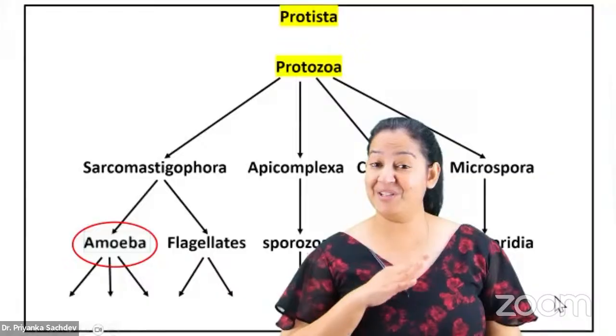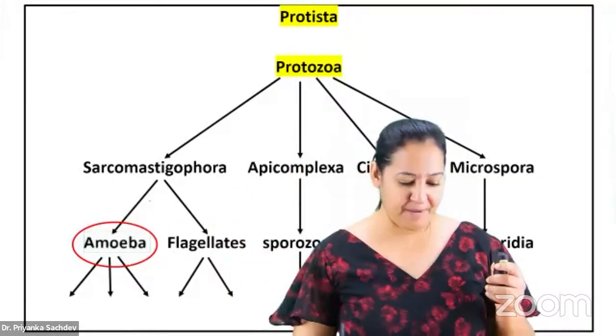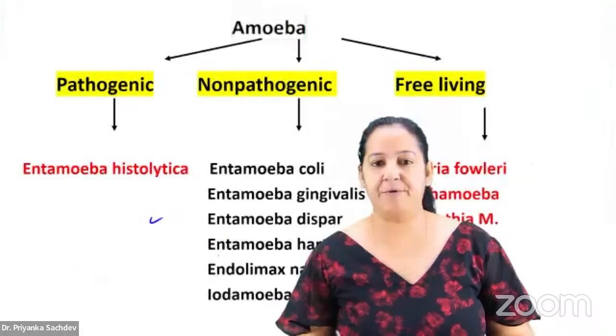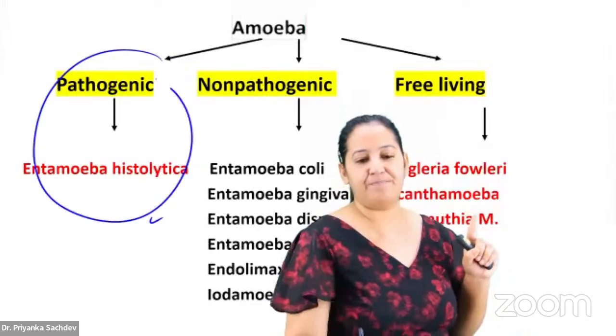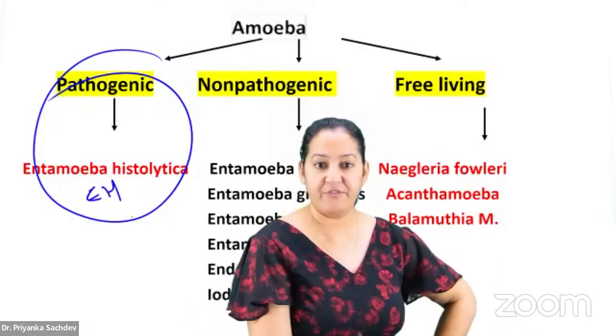I will tell you the gist, the complete crux of parasitology. Everyone here, how many amoebas do we have? The amoebas are of 3 types. You can see here, only one of them is a pathogenic amoeba, which causes disease in humans. I guess everyone knows it's Entamoeba histolytica. If you don't know, learn it.